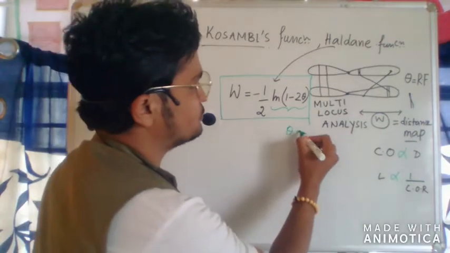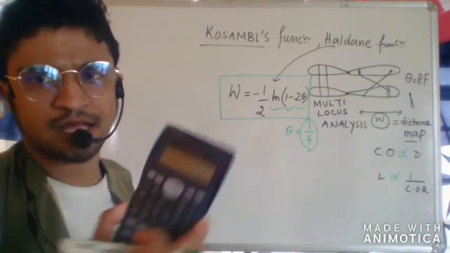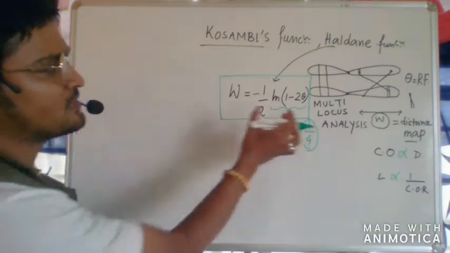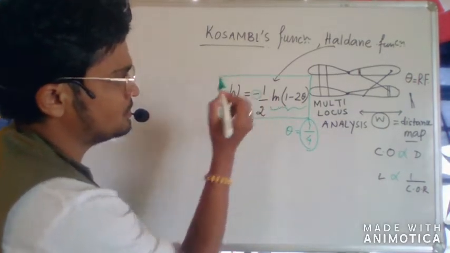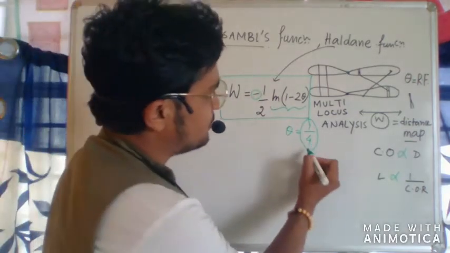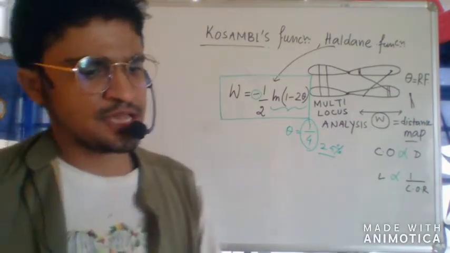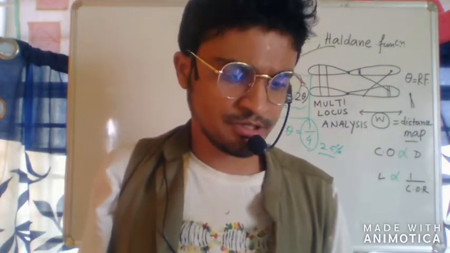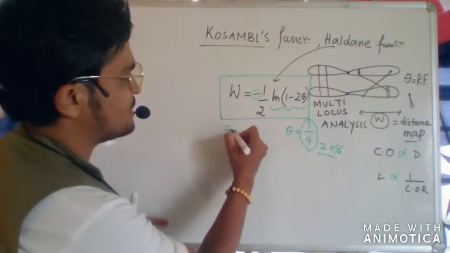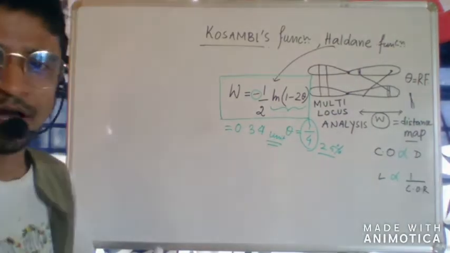If you put theta equals 1 by 4, you will get some value. You can cross-check with just a calculator. Inside the log you get 0.5, so you will get a negative value, and you must make it positive. This is the meaning of the Haldane function. If you put 25% recombination fraction, you will get the W distance. I have already done this calculation: with theta equals 1 by 4, W equals 0.34 unit. So as per the Haldane equation, you get 0.34 unit.